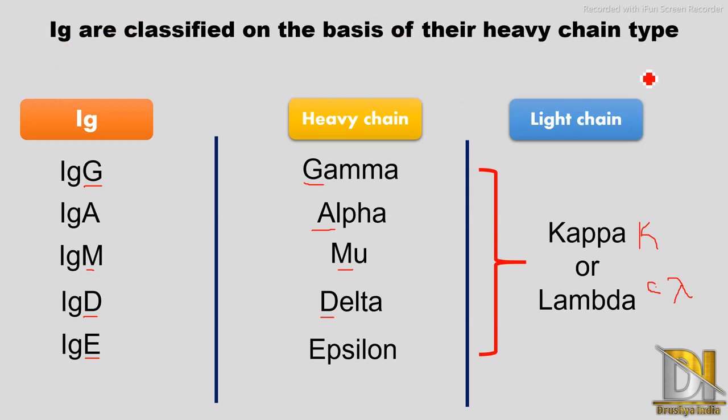And this was the first video from immunology. In the next part we will discuss immune response, means how the body responds when any foreign particle enters our body, and what happens after epitope and paratope binding. That we will see in the next part.